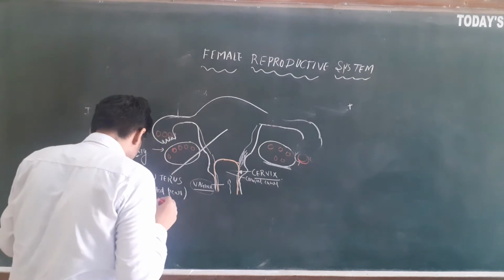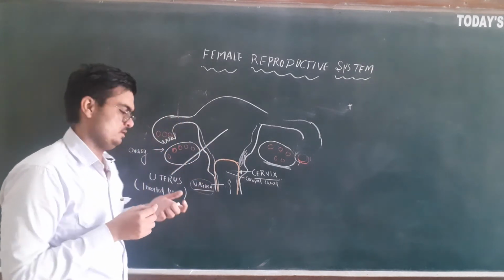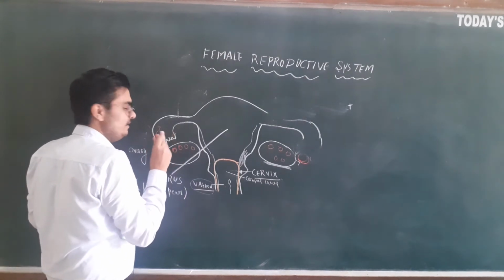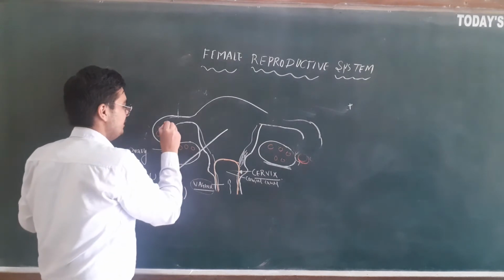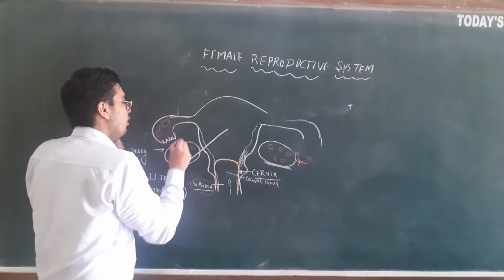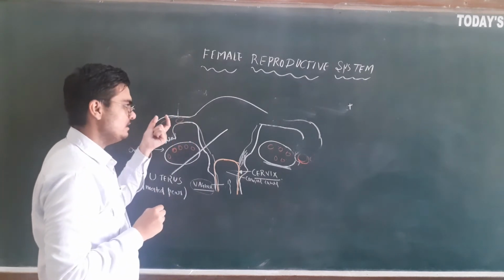So now what has happened? The ovum has moved into the infundibulum portion. From the infundibulum, the ovum will move to the ampulla region. Then the ovum will move to the isthmus region. Infundibulum, ampulla, isthmus.